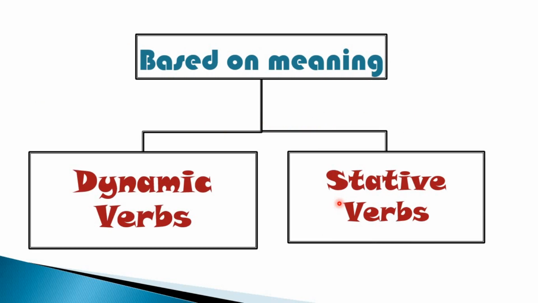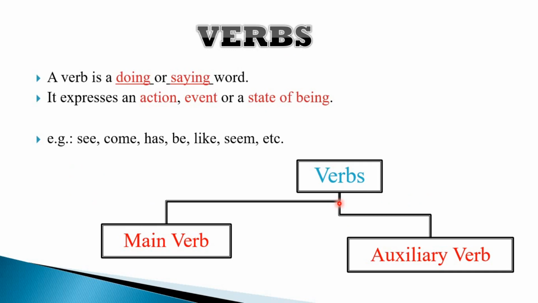Next comes classification based on meaning. Any verb when written in a sentence, we should know exactly what message it is trying to convey, whether it's an action word or it shows the condition or the state. As we discussed in the beginning, in the definition of the verb, you can see here, action is a doing or saying word, or it expresses an event or state of being.